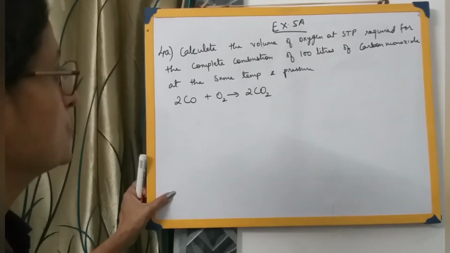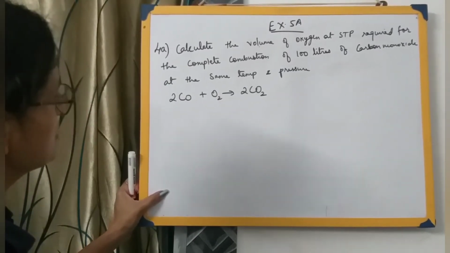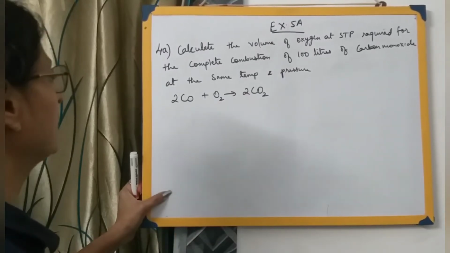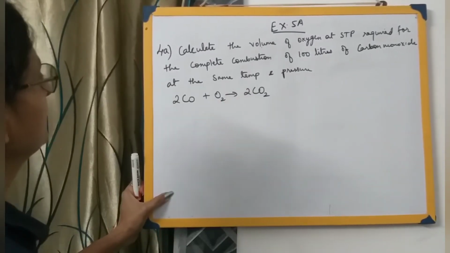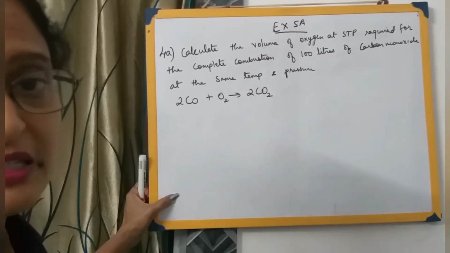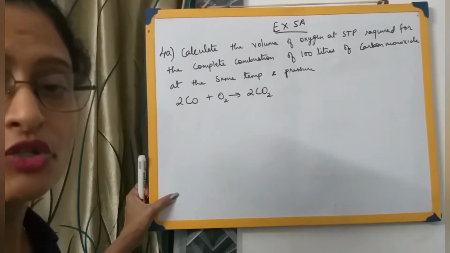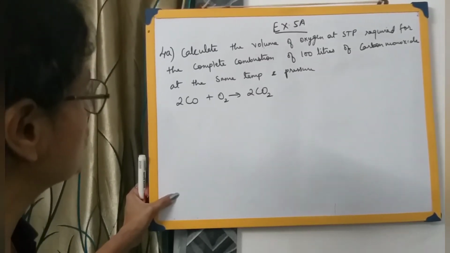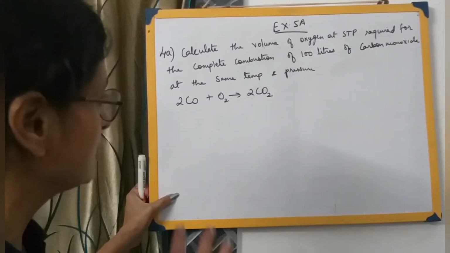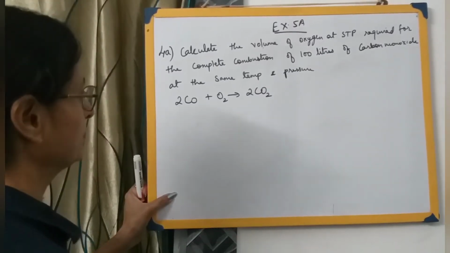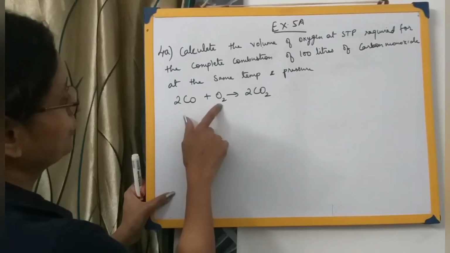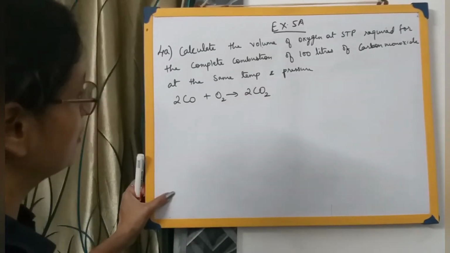Our first step is to check whether the equation has been balanced. Sometimes it so happens in the examination that the equations are not balanced. So you should check whether the equation is balanced or not, then proceed. 2C over here. Oxygen: 2 over here and 4 over here, here 2 is 4. So it is a balanced chemical equation.